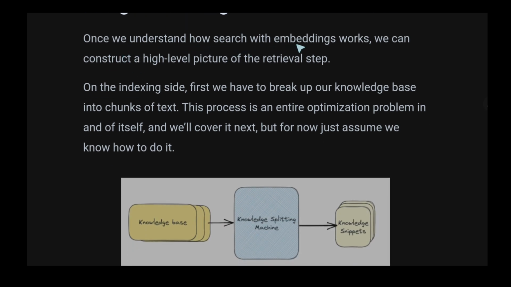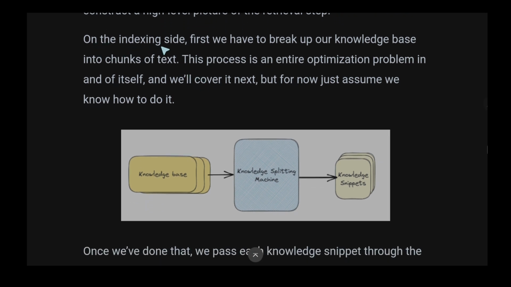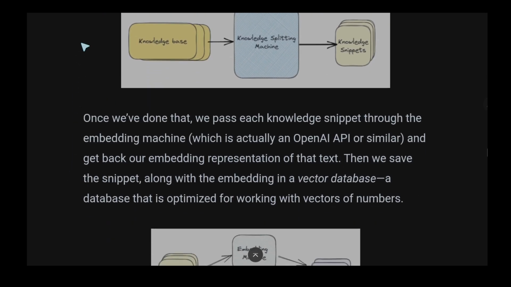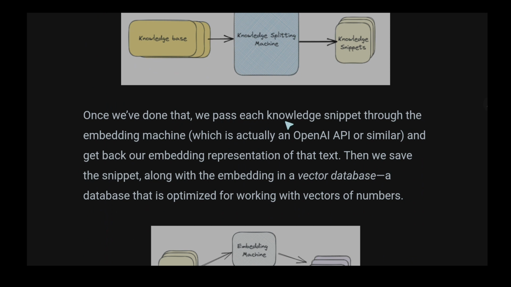Once we understand how search with embeddings works, we can construct a high-level picture of the retrieval step. On the indexing side, first we have to break up our knowledge base into chunks of text, knowledge snippets. This process is an entire optimization problem in and of itself. We'll cover it next, but for now just assume we know how to do this. Once we have done this, we pass each knowledge snippet through the embedding machine, which is actually an OpenAI or something similar API. There is an API to create embeddings.